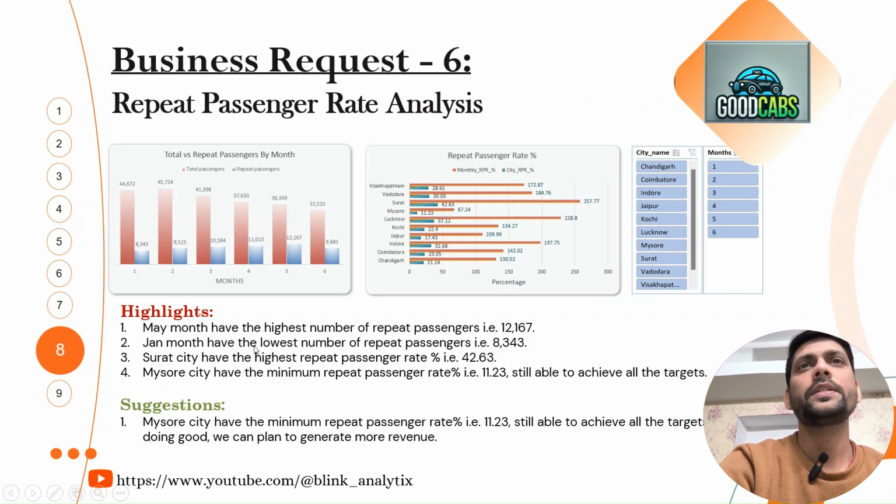Next, we have the sixth business request, repeat passenger rate analysis. So here we created a dashboard column chart for total versus repeat passengers. This is the month. We can see by month what our total passengers and the repeat passenger rate are. Here we see the May month has the highest repeat passenger number, which is 12,167. And here we have shown the repeat passenger rate percentage, monthly versus city.